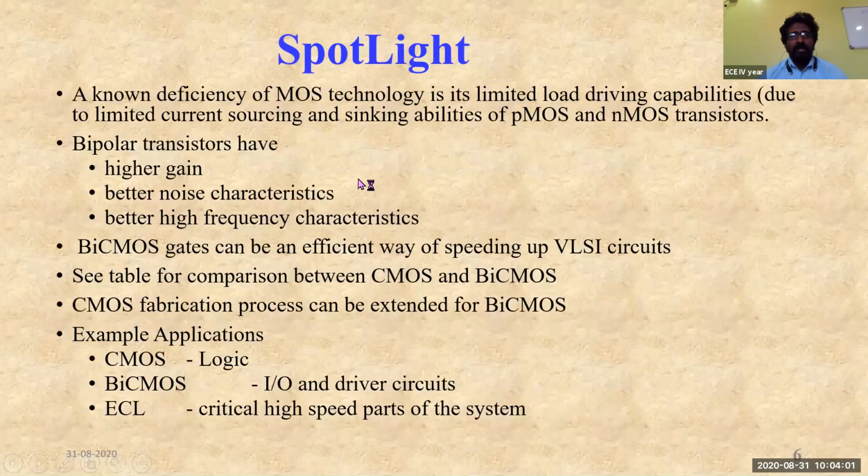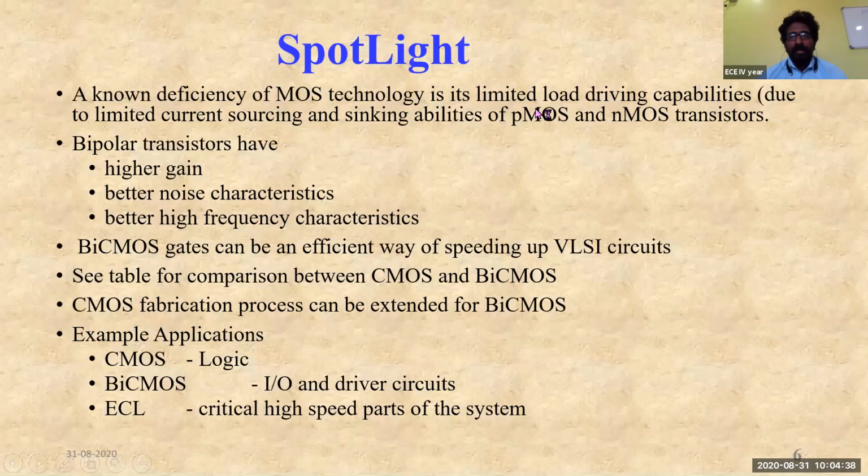Next, if we put some spotlight on BiCMOS, we know that the known deficiency of MOS technology is its limited load driving capability. That's what I just told. The main disadvantage of MOS technologies is that they cannot drive larger capacitances or larger outputs, because of the limited current sourcing and current sinking capabilities of the PMOS and NMOS transistors.